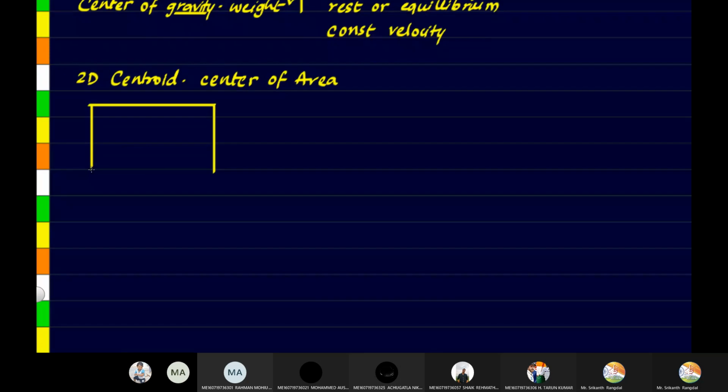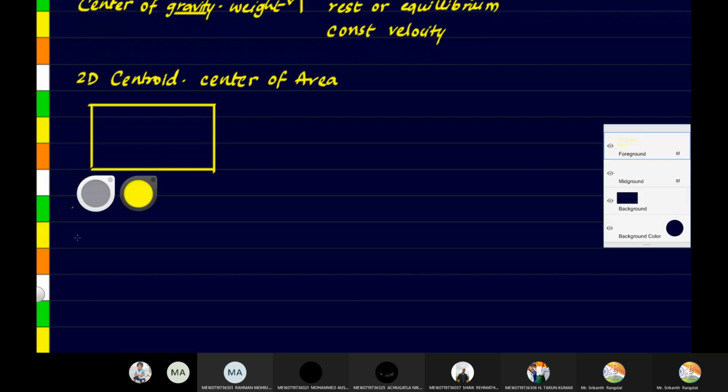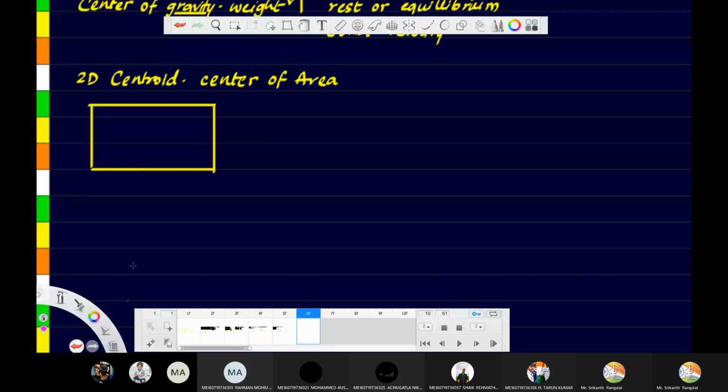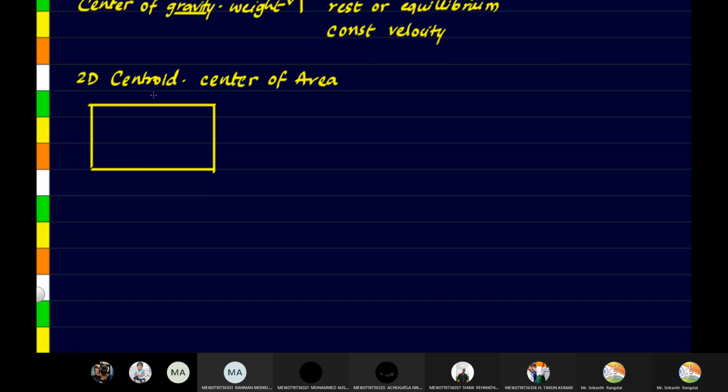So if any diagram is symmetric, fine, this is the line of symmetry.